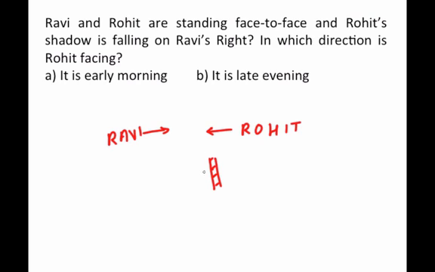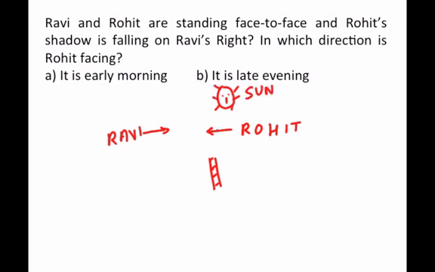This direction is here. That means where is the sun? The sun is somewhere here. See, these are bad approximations. Okay. Might not be an ideal diagram for the sun. But let's say this is the sun.